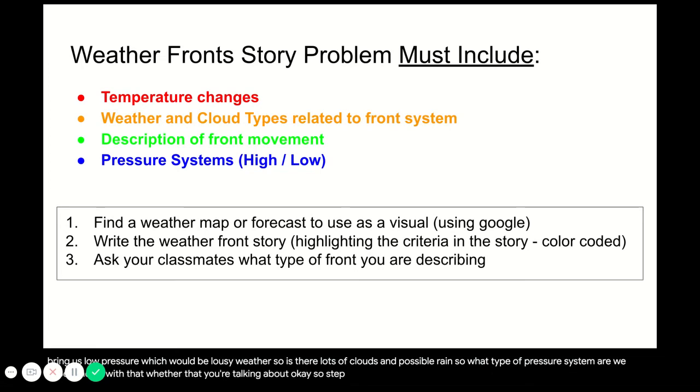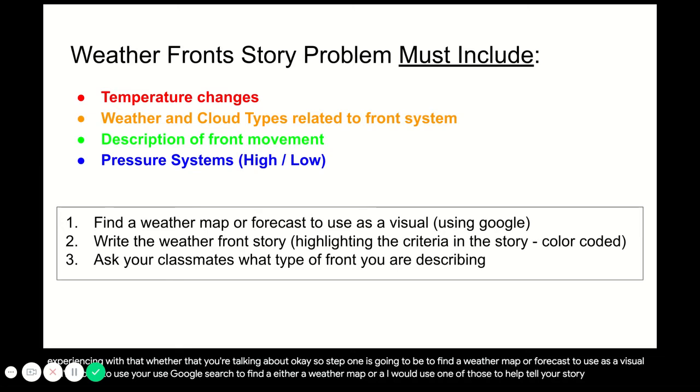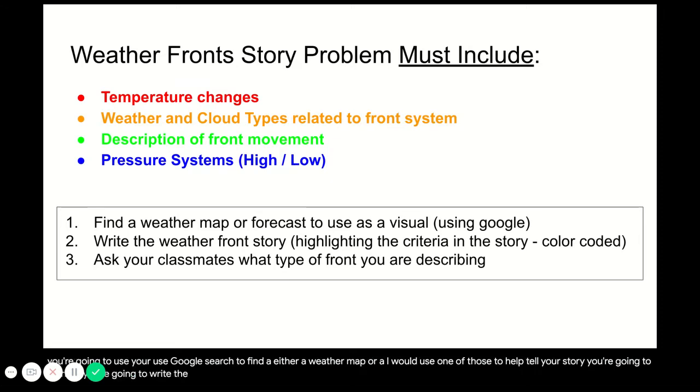Okay, so step one is going to be to find a weather map or forecast to use as a visual. You're going to use Google search to find either a weather map or a 7 to 10 day forecast. I would use one of those to help tell your story. You're going to write the weather front story, highlighting the criteria up above here in your story, and it's going to be color coded.